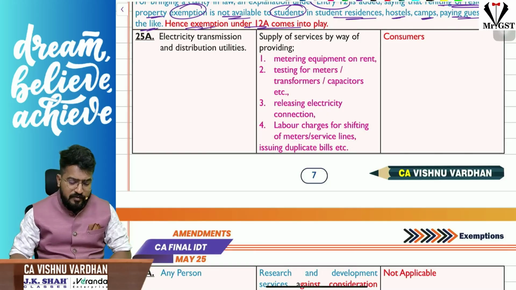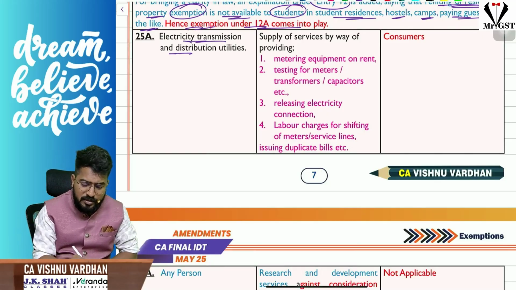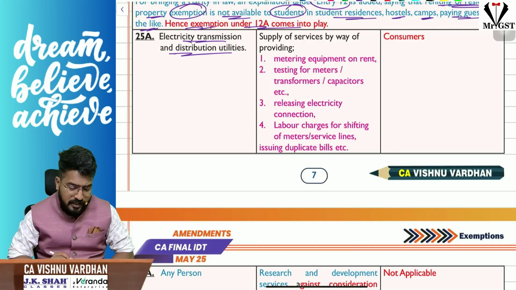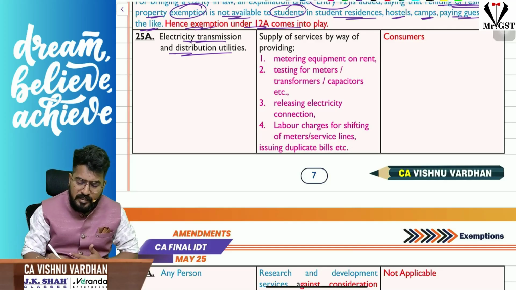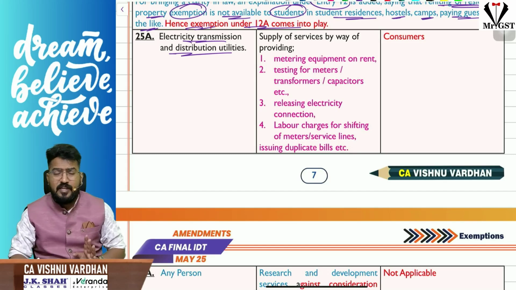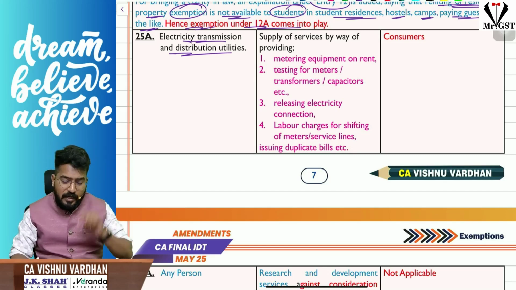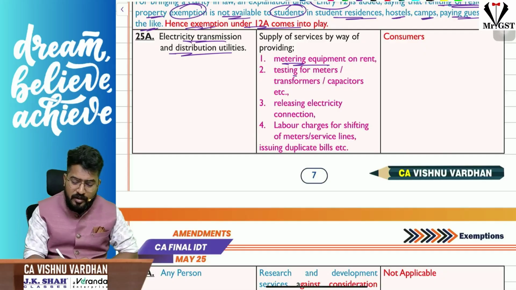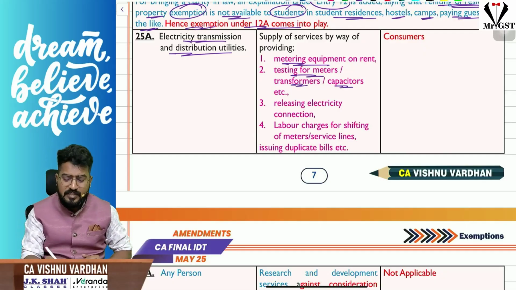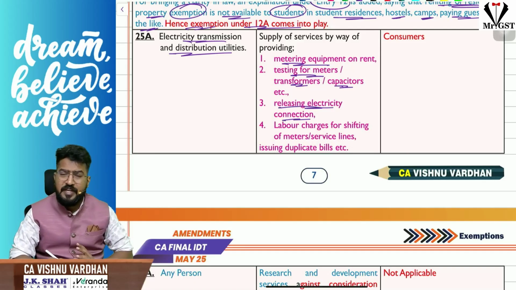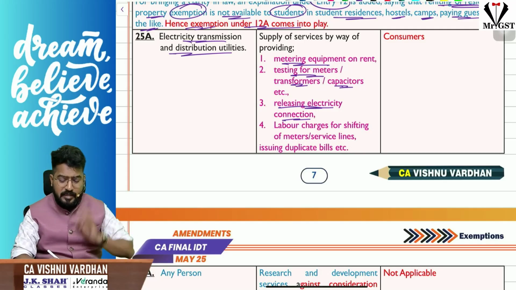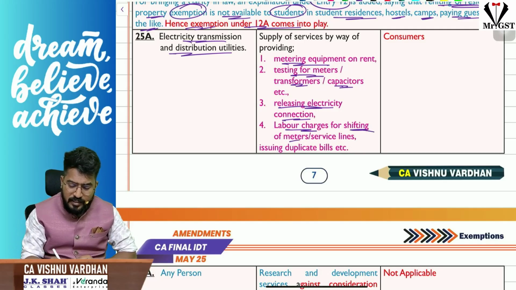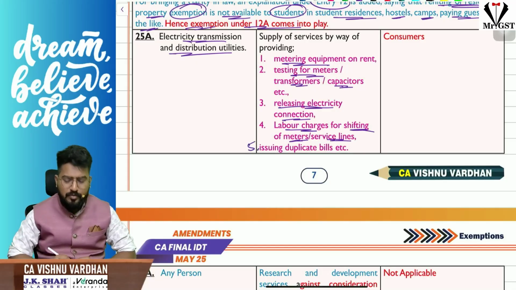So if you see 25A, this is nothing but electricity transmission and distribution utilities. Sir, electricity transmission and distribution utilities are providing services by way of transmitting or distributing electricity. If you see, there is an exemption for that. And earlier, if they are providing any metering equipment on rent, or if they are coming and testing the meters, transformers, capacitors, releasing an electricity connection that has been kept on hold because you have not made the payment, all that stuff, and later on you made the payment and they are releasing the connection, labor charges for shifting the meters, service lines, or issuing duplicate bills. Point number 5, issuing the duplicate bills etc.